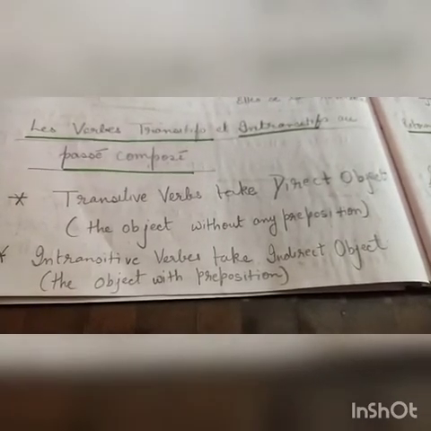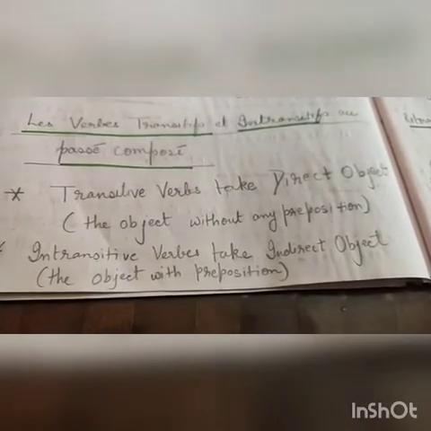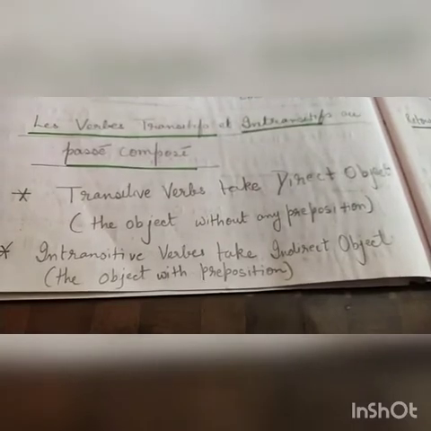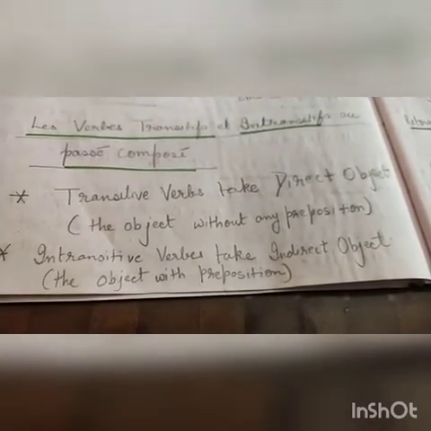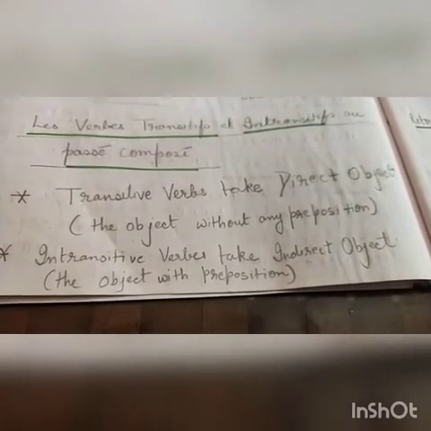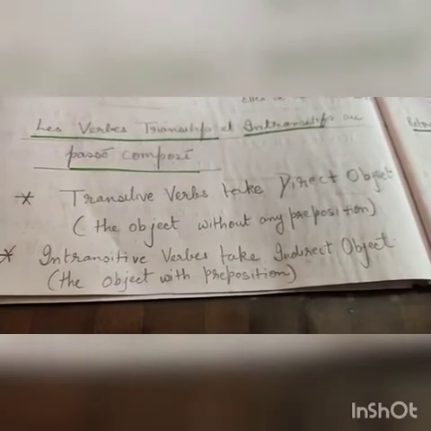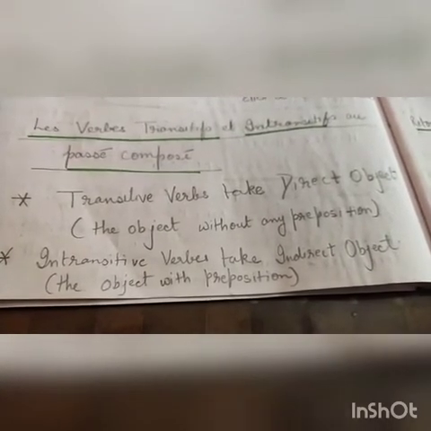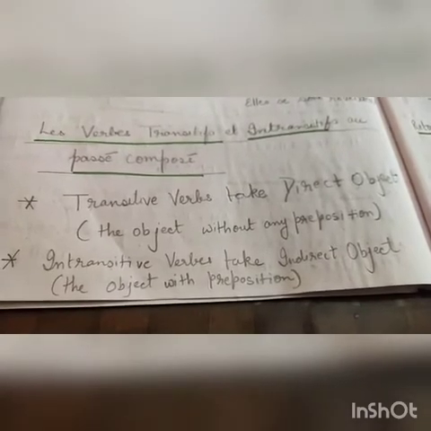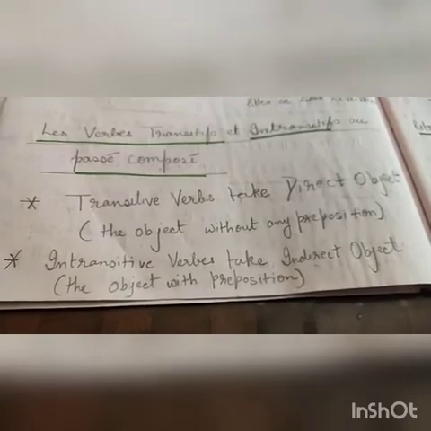Transitive verbs are those verbs which have a direct object, and intransitive verbs take an indirect object. The direct object is always without any preposition, and indirect objects are always with a preposition. So this is the definition of transitive verb and intransitive verb.